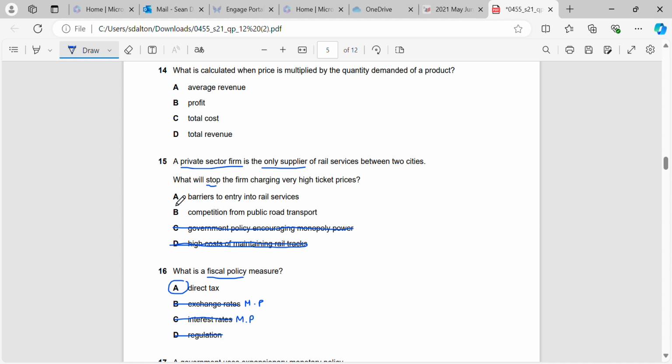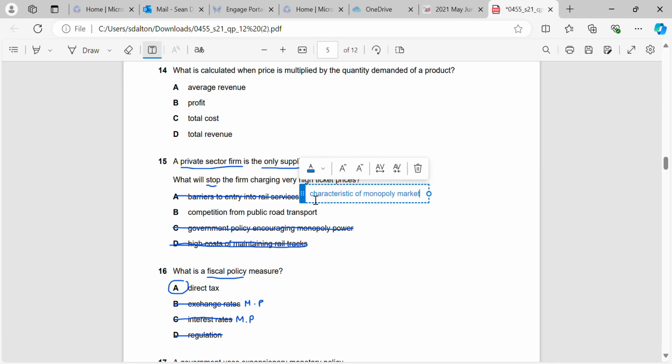If there's barriers to entry into rail services, again, that is a characteristic of a monopoly market, and that will help them to charge higher prices because it means that they will face less competition, so they can charge whatever they want. But if they have competition from public road transport, that is likely to be a substitute for rail services.